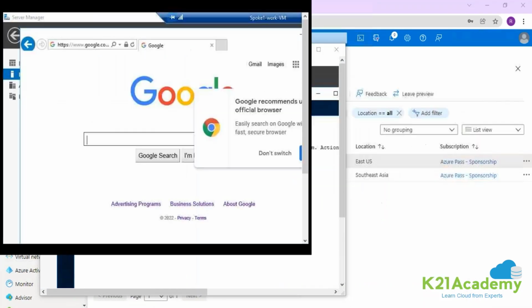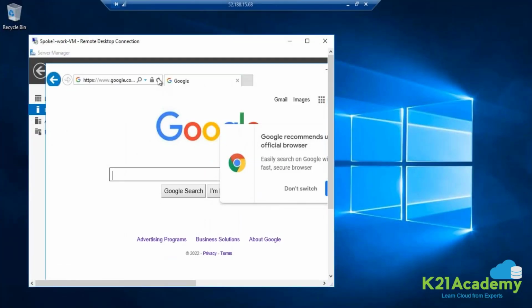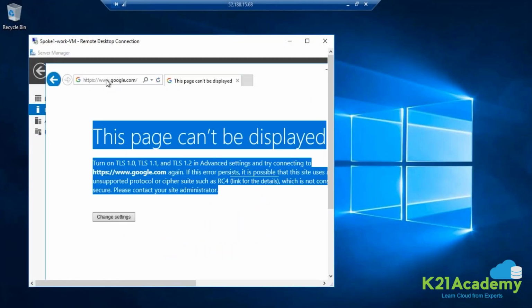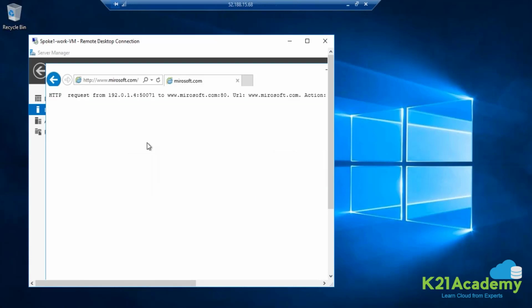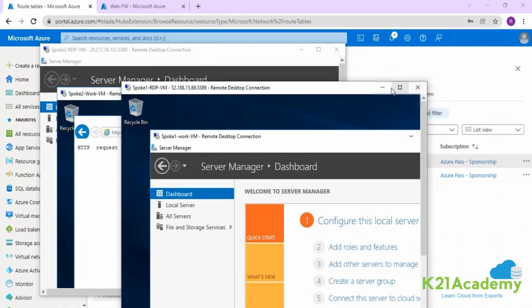Similarly, the google.com website was working fine. On which machine? On your spoke machine. Try to open, guys. Not anymore. It's not working. Clear, guys? This machine is under firewall protection, guys, and we are not able to open any website anymore, right?